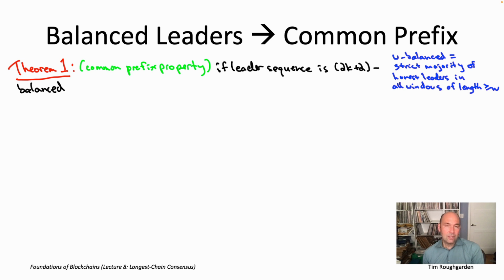Assumption A1 states that the genesis block was honestly produced. That's going to be important in this proof, as we'll see. Assumption A5 is the one that says that we're in the instant communication model. Messages between honest nodes get delivered instantaneously. So in effect, all honest nodes know the same things at all times because they can immediately share information. We'll use that assumption in the proof. That is for convenience.